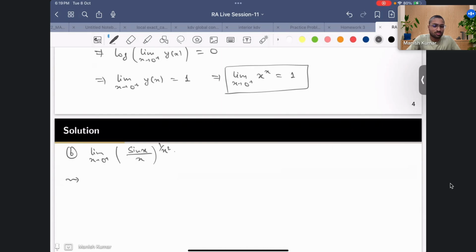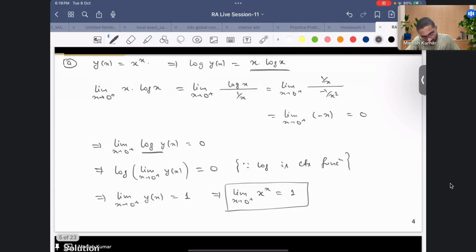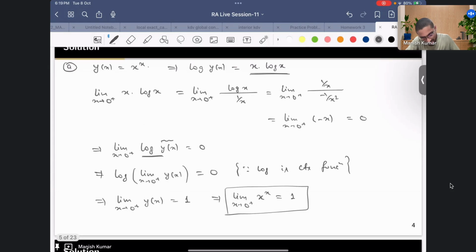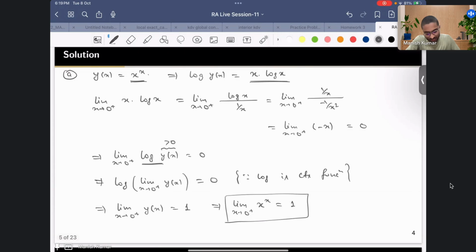Now I'll be doing it much more loosely rather than writing it so precisely. Here you also make sure that this y of x is greater than 0, so that this log makes sense. You cannot take log every time. Since over here we are dealing with a positive quantity, we can take log.